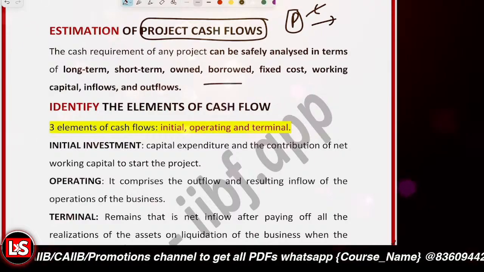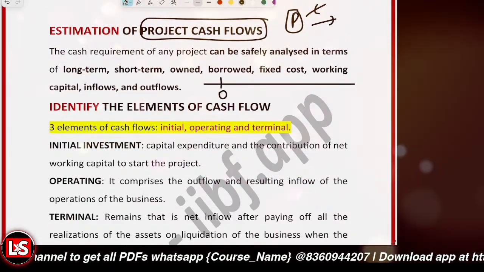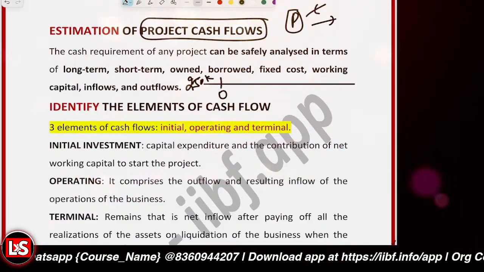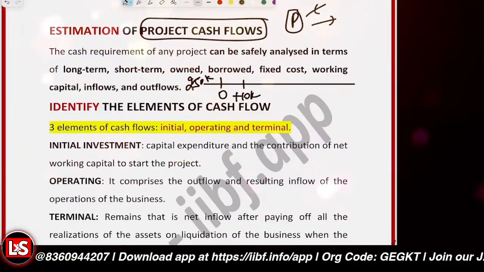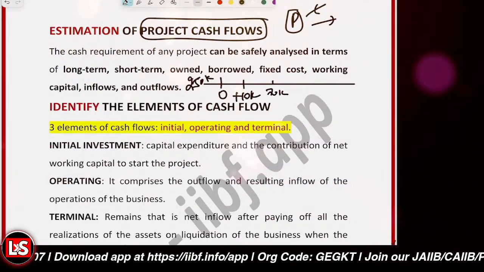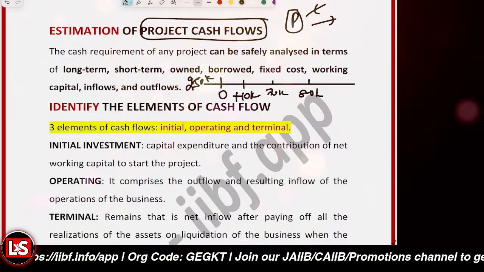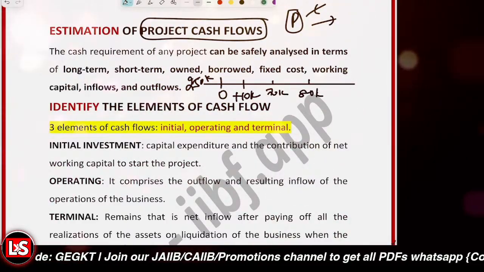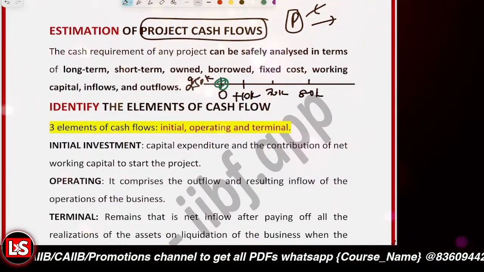So it's just like a timeline, right? In year zero, we invested, let's say, 2,50,000. In year one, we are getting a return of, let's say, 10,000 rupees. In year two, we got a return of 70,000 rupees, 80,000 rupees. So that's about the estimation of the cash flows. The amount that you'll be investing initially, that's the initial cash flow, at year zero.